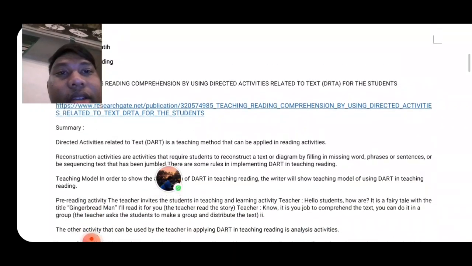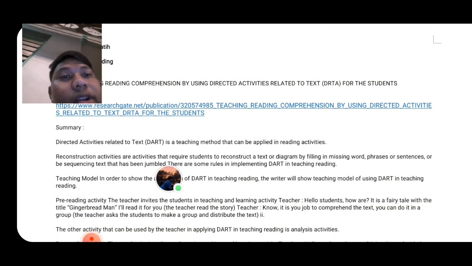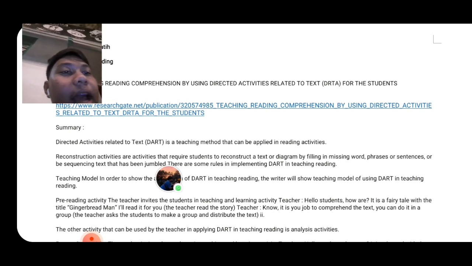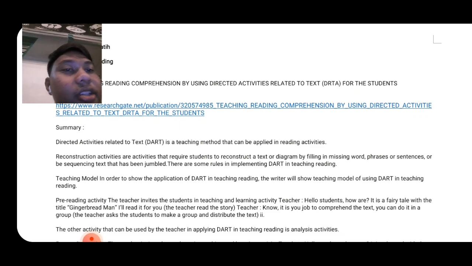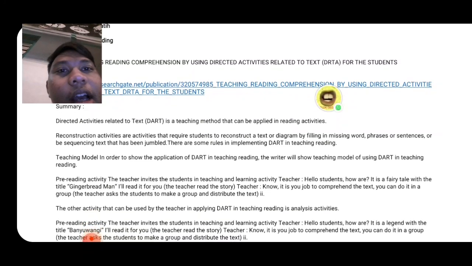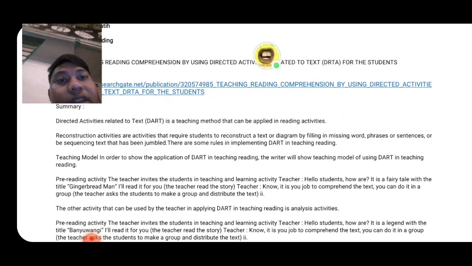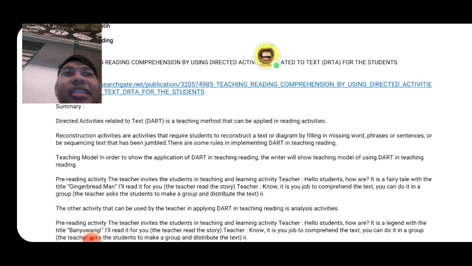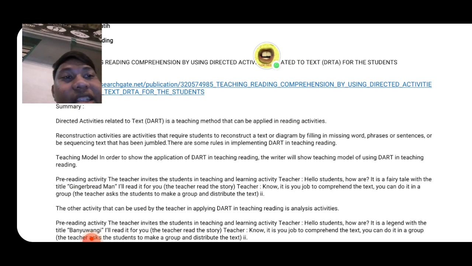And this is the link. The summary: Directed Activities Related to Text, DART, is a teaching method that can be applied in reading activities. Reconstruction activities require students to reconstruct a text or diagram by filling in missing words, phrases, or sentences, or by sequencing text that has been jumbled. There are some rules in implementing DART in teaching reading.